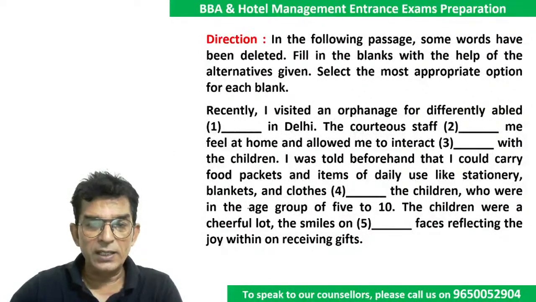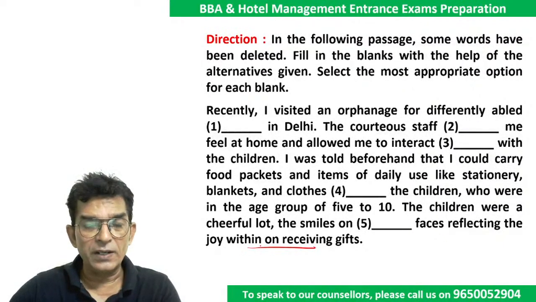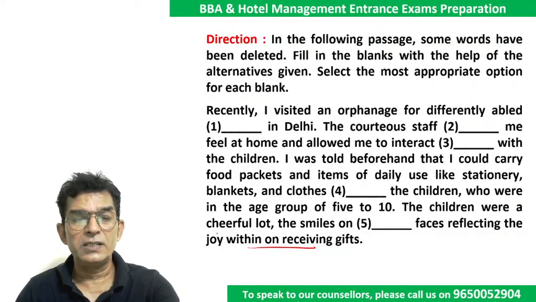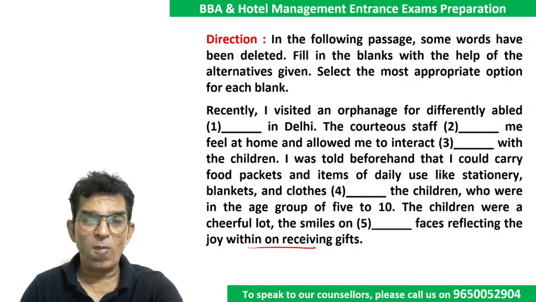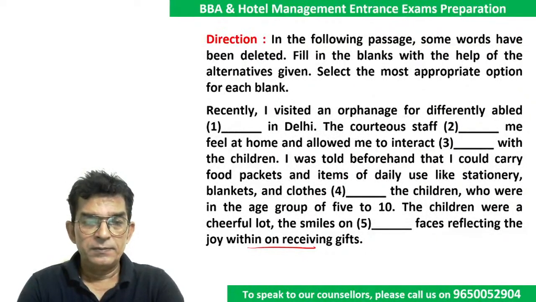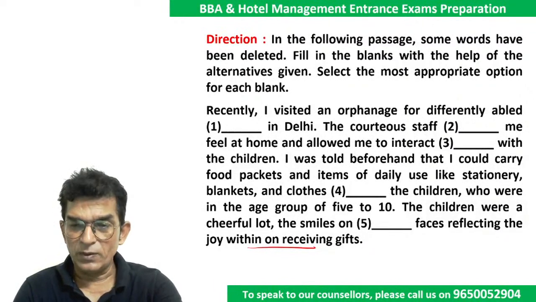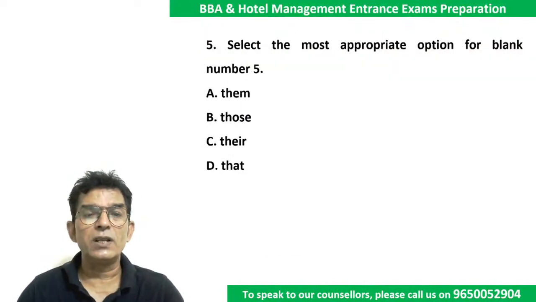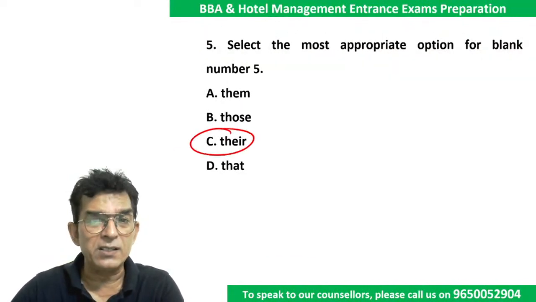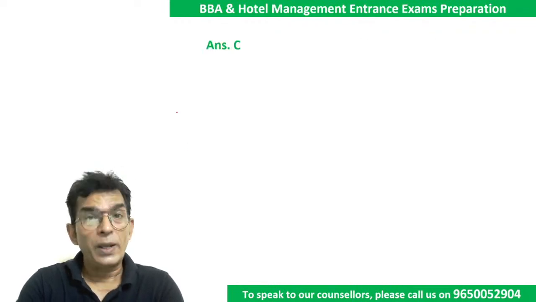For the children who were in the age group of 5 to 10, the children were a cheerful lot, the smiles on dash faces reflecting the joy within on receiving gifts. Fifth is also very easy. Aditi Jain says, there. Very good, Aditi. What should it be? There, and it is there too. Okay, that's done. This was very easy. Okay. Now come to the next one.